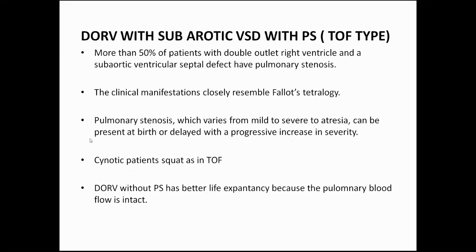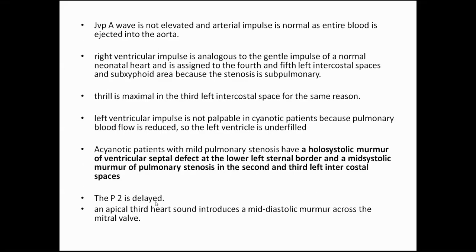The patients are cyanotic and they squat, as in patients of TOF. If the DORV does not have pulmonary stenosis, it has a better life expectancy because the pulmonary blood flow is intact. On JVP examination, the A wave is not elevated and the entire blood is ejected into the aorta. The right ventricular impulse is analogous to the gentle impulse of the normal neonate heart and is felt in the fourth and fifth intercostal spaces and the subxiphoid area, because the stenosis is subpulmonary.